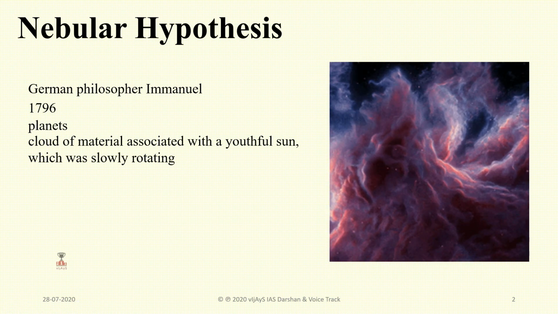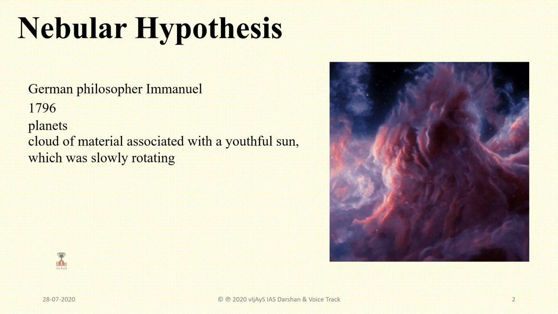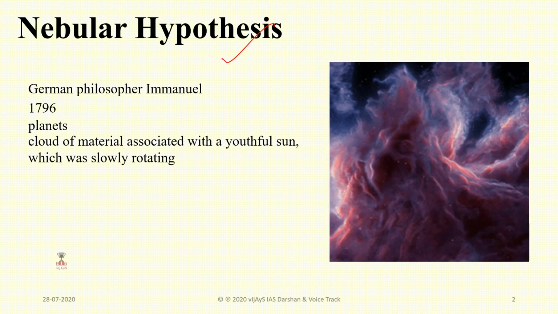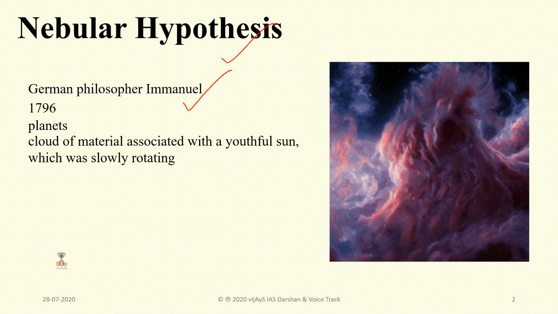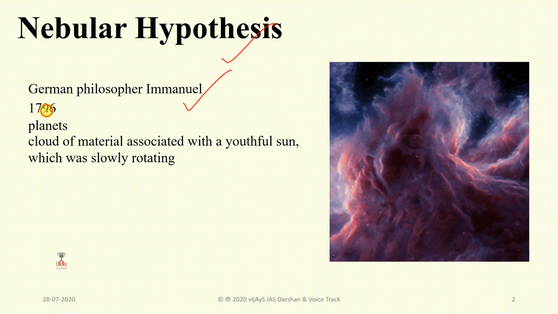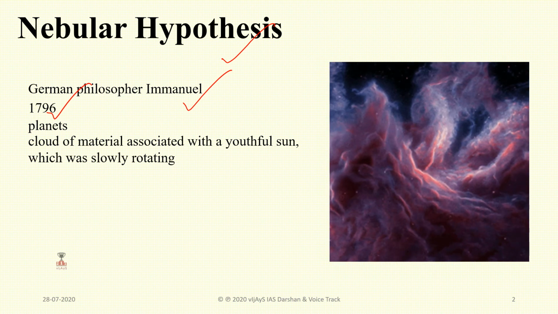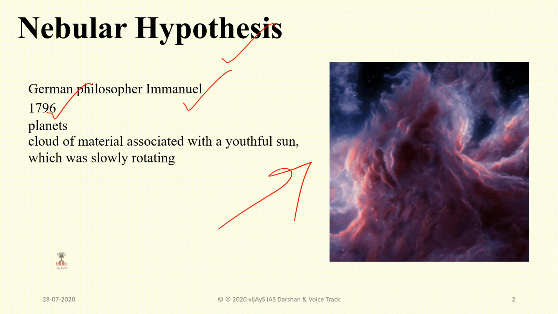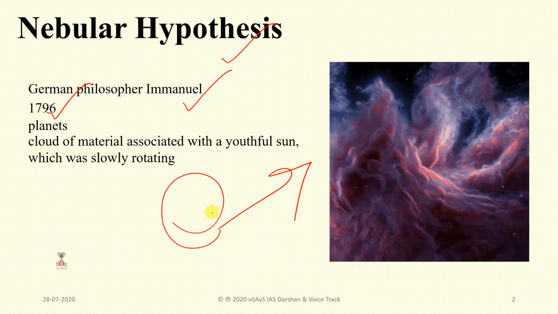Nebula Hypothesis. Many arguments were given about this theory, but later the German philosopher and mathematician Immanuel Kant revised it in the year 1796. According to this, the hypothesis considered that planets were formed out of a cloud of material associated with a sun, which was slowly rotating.